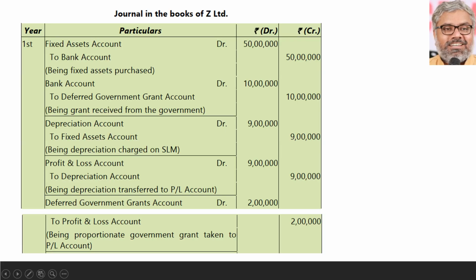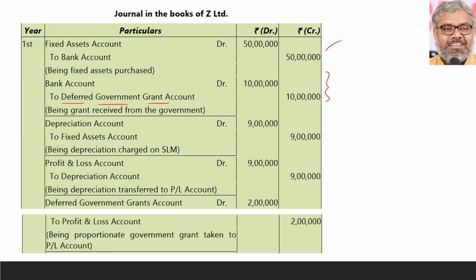Let us look at them carefully. The first entry will be the same, that is fixed assets account Dr to bank account. But the second entry will be different. Here it is not bank account Dr to fixed assets. Rather, it will be bank account Dr to deferred government grant account. So that amount is 10 lakh rupees.